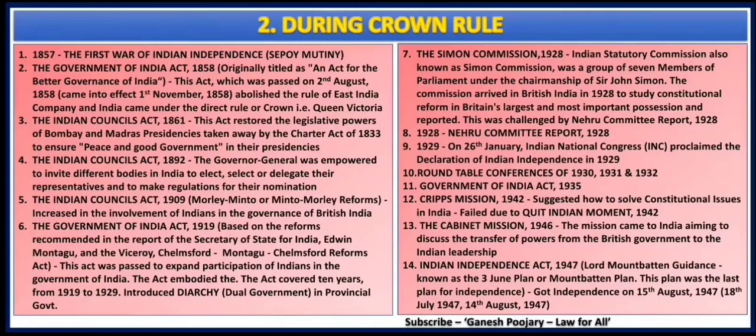Then when the World War was in progress, in the year 1942, the Cripps Mission came into India with suggestions as to how to solve constitutional issues in India, but Indians didn't like those suggestions and we got into the Quit India movement in the same year. In the year 1946, the Cabinet Mission came, and it was focused on how to transfer power from the British government to the Indian leadership.